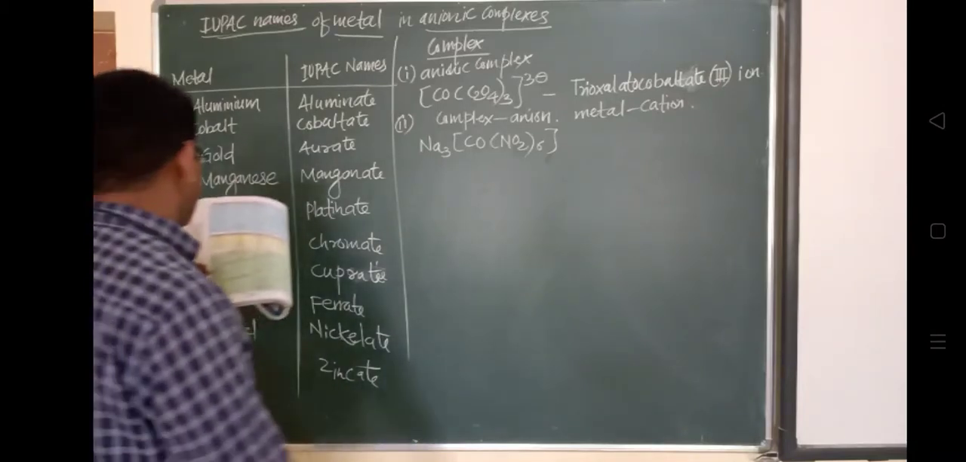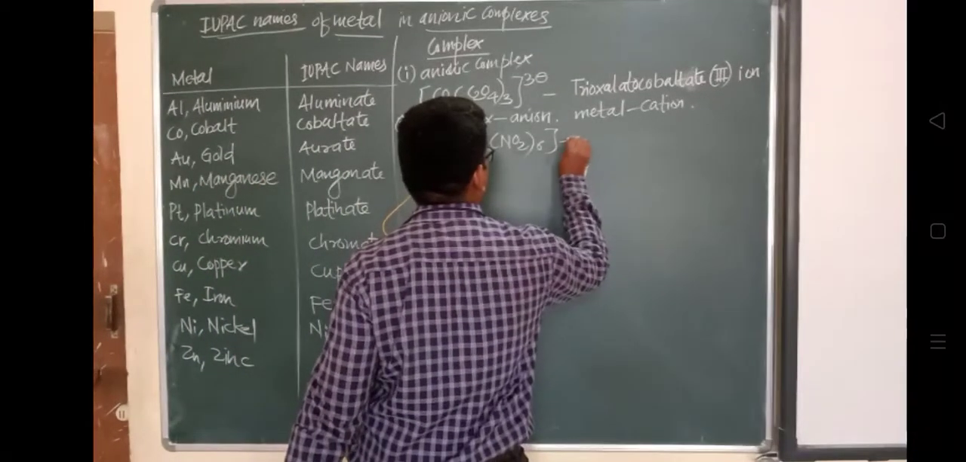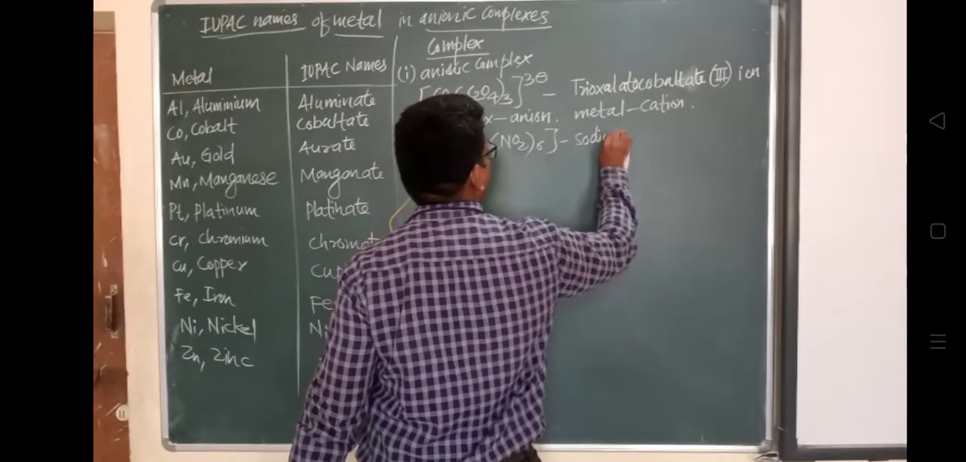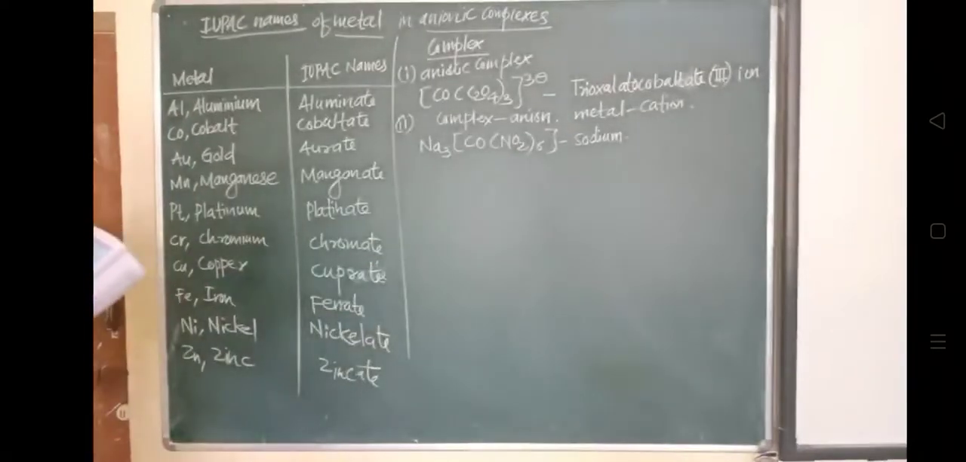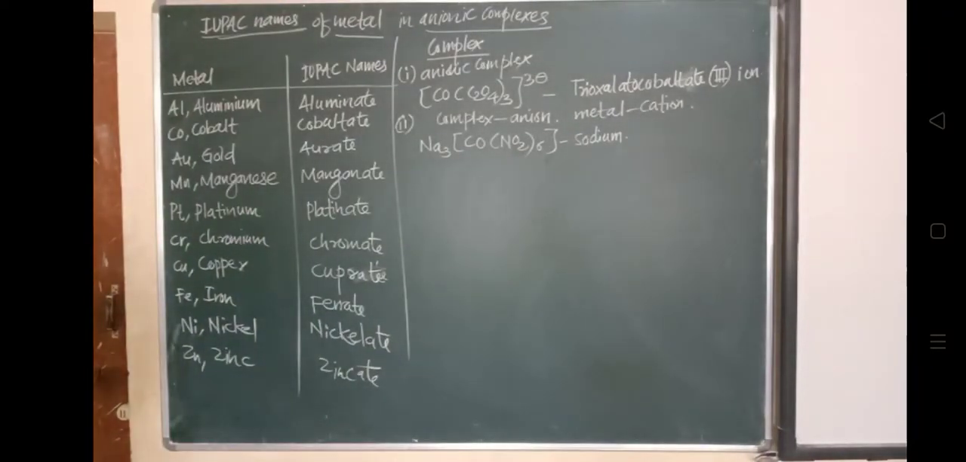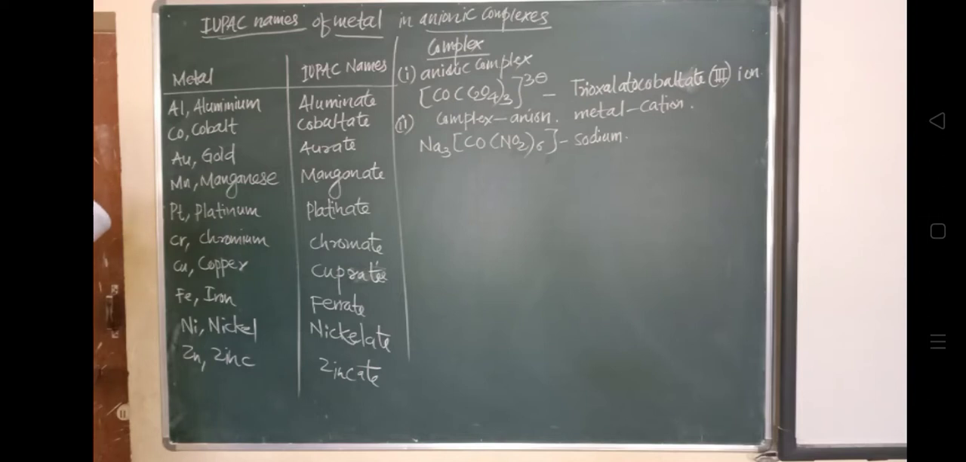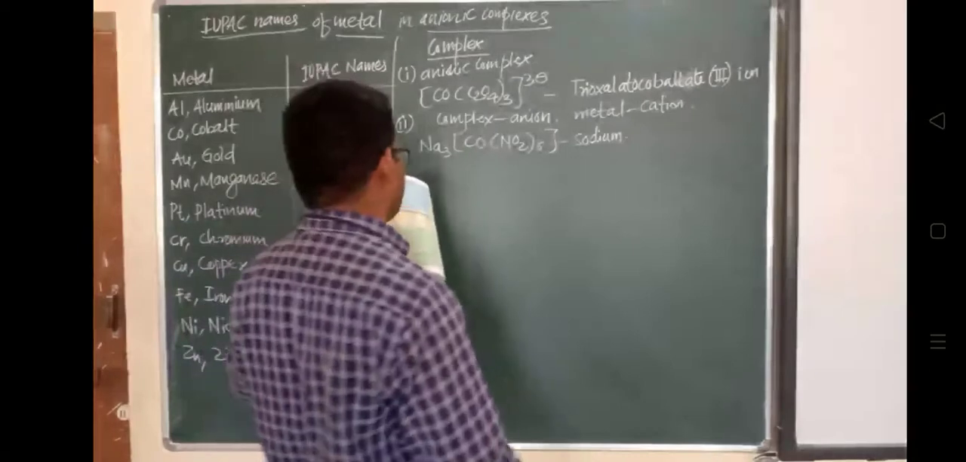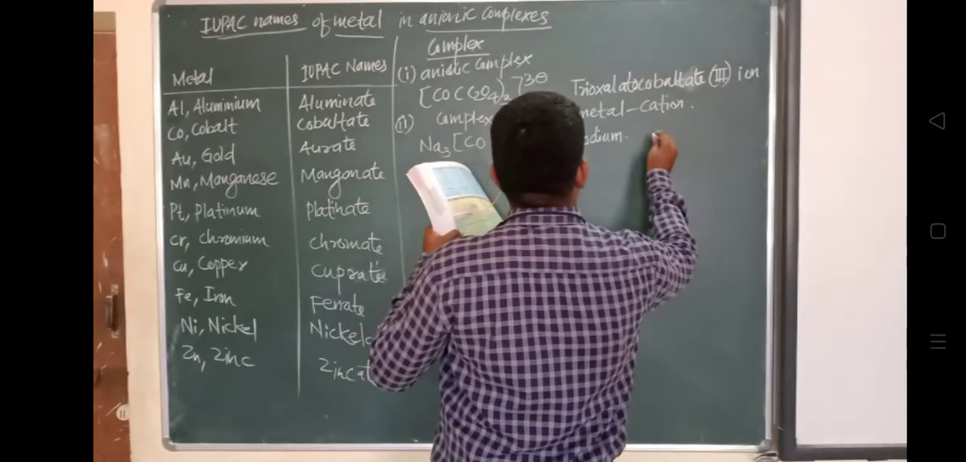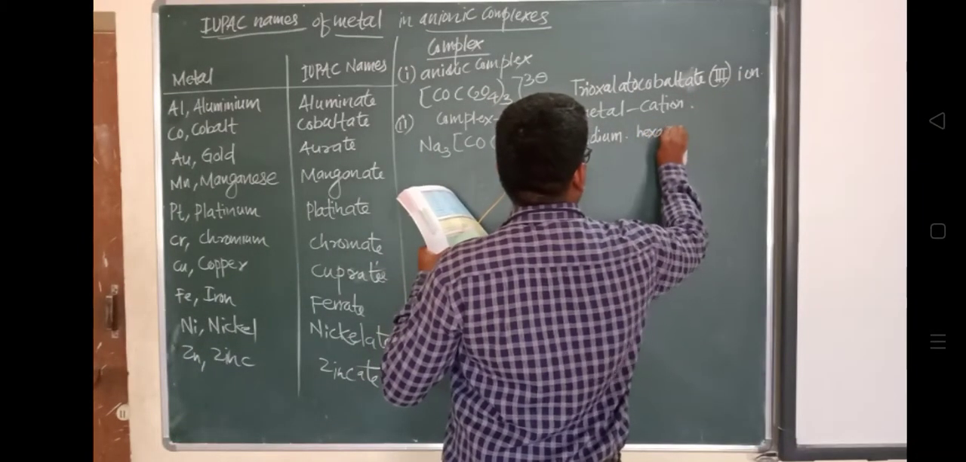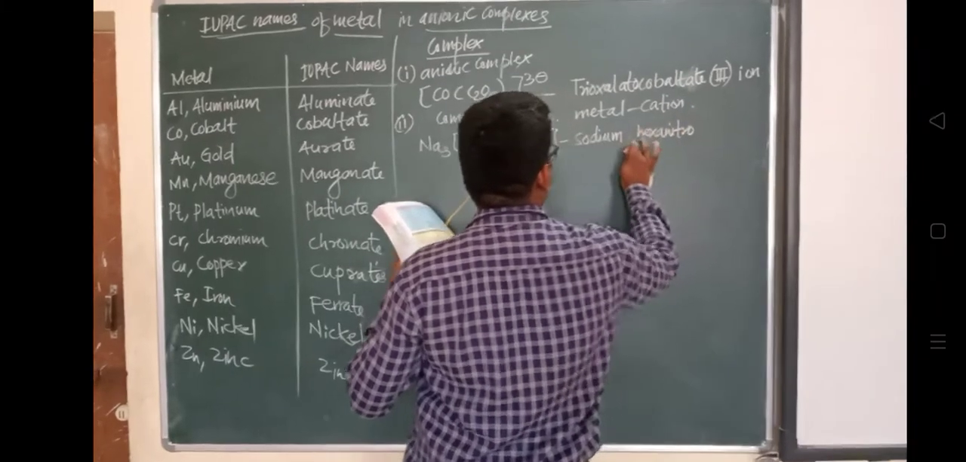So sodium hexanitro, sodium as a separate word, then hexanitrocobaltate, and its oxidation state is suppose 3. In this way there may be other examples, which are mentioned in table number 9.3. Have a look at this table, where you will find the various examples. I'm going to take only one example of this.